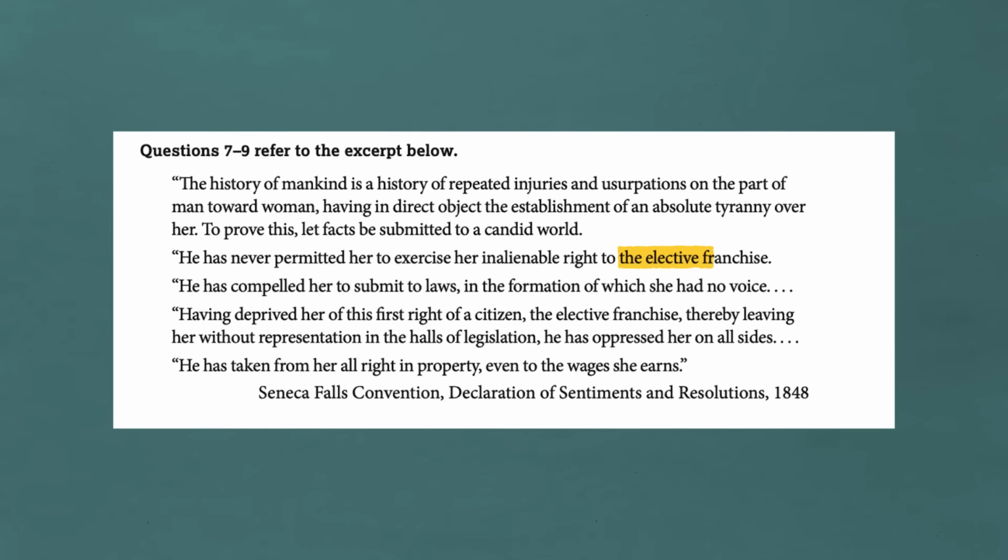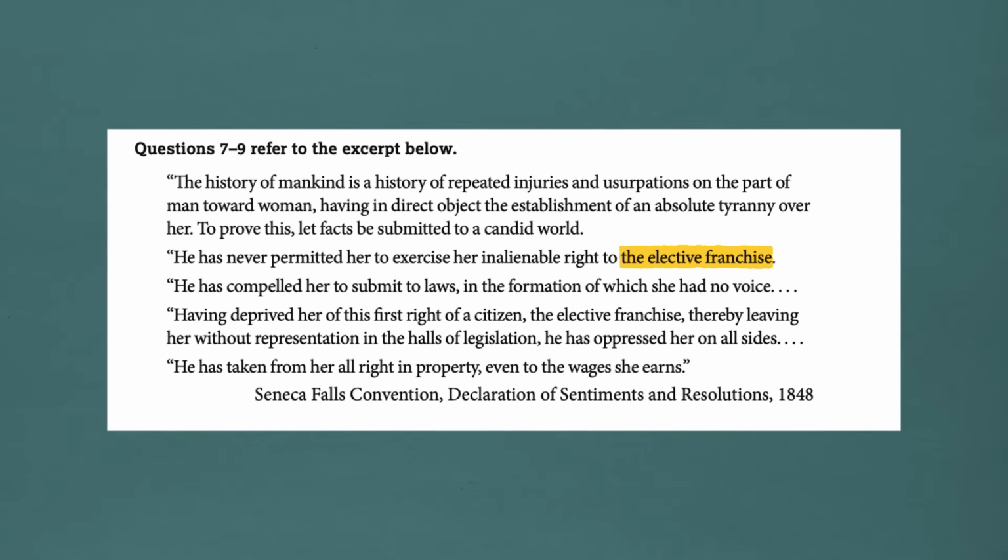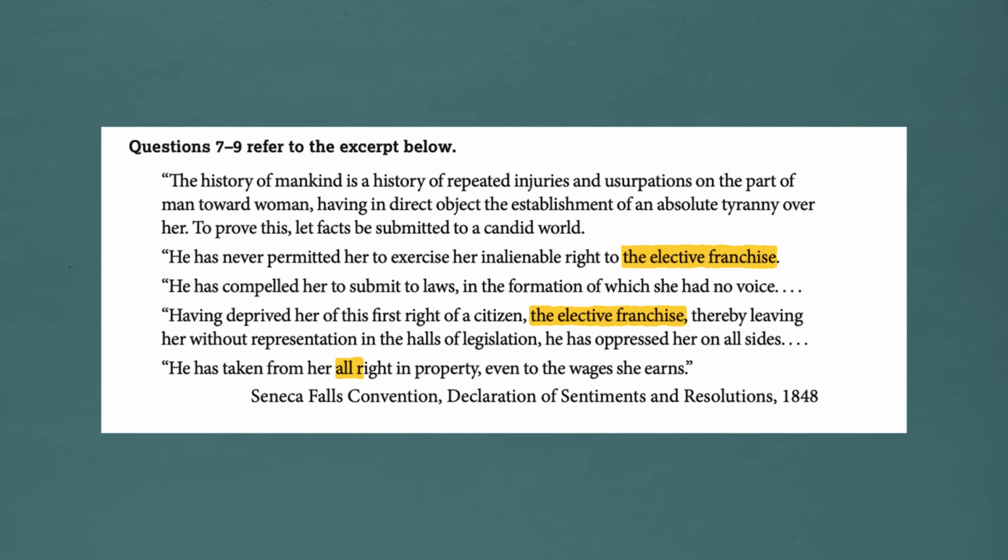So the second thing you need to do is quickly read through the stimulus and mark up the important parts. Here I'm going to mark the elective franchise, which she has no voice, the elective franchise again, and all right in property. This little excerpt is all about how women have been denied certain rights, especially in this case, the elective franchise, which is to say the right to vote in American society. And that level of analysis is all I need to know. I don't need to go into depth here. I just need to understand the main gist.